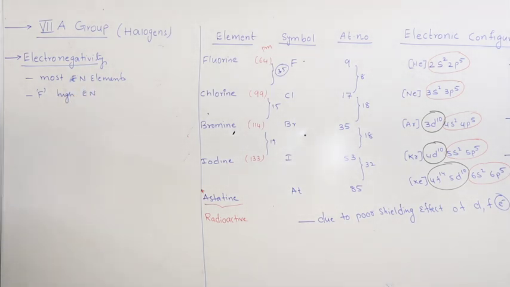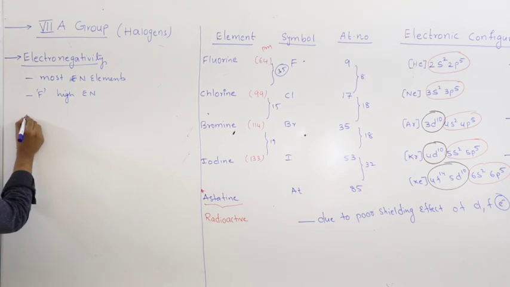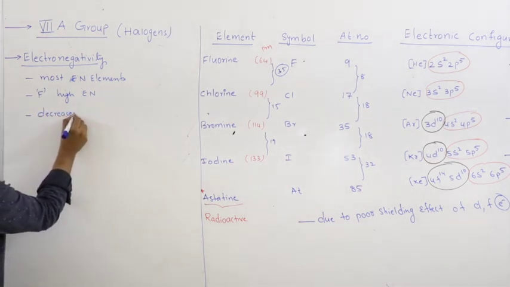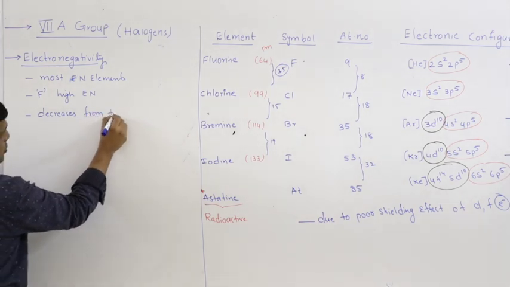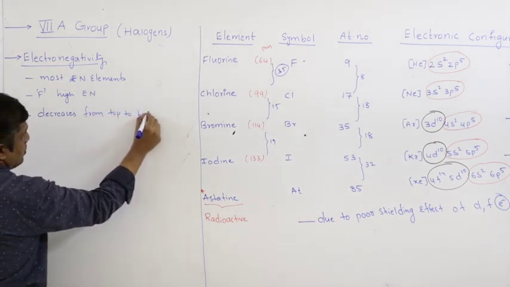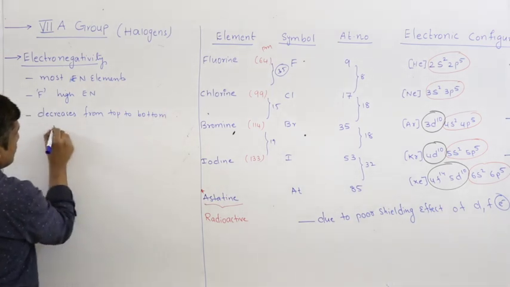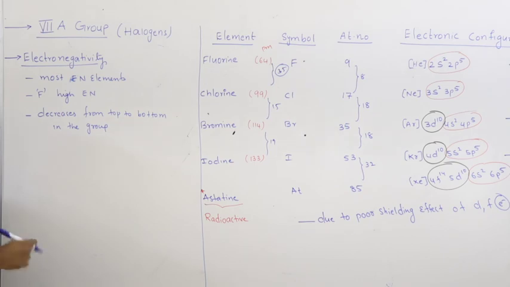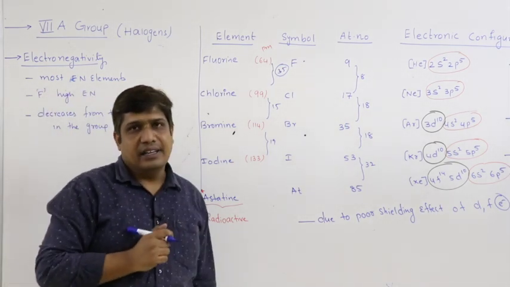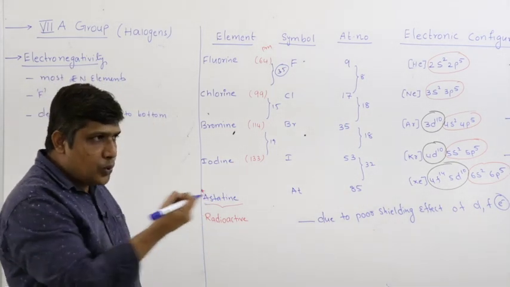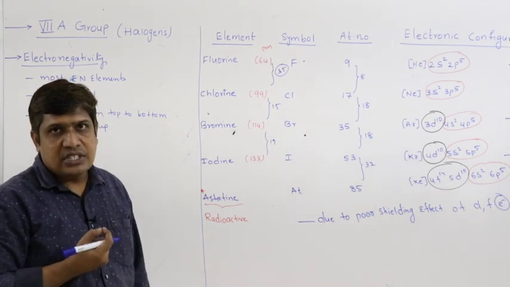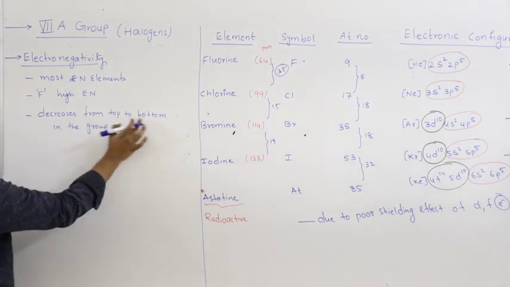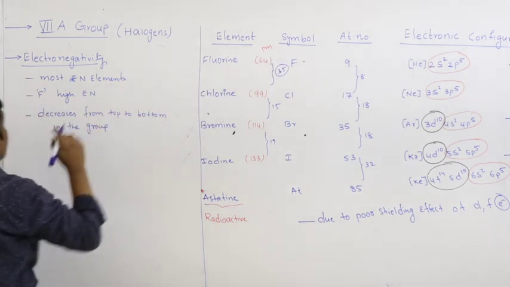That is why it is called a superhalogen. Electronegativity decreases from top to bottom in the group due to the increase in size. With increase in size, effective nuclear charge decreases, therefore the ability to pull the bonded electron towards it also decreases. So, electronegativity decreases from fluorine to iodine.